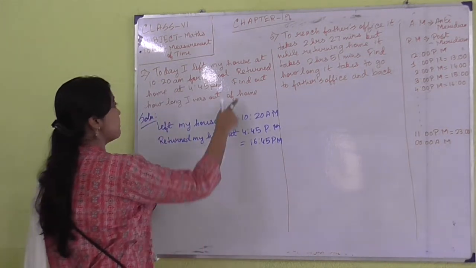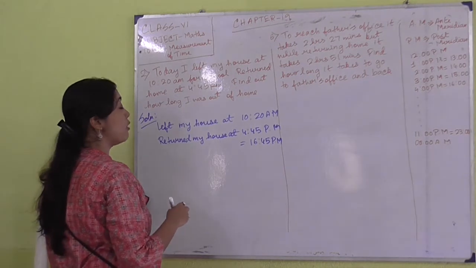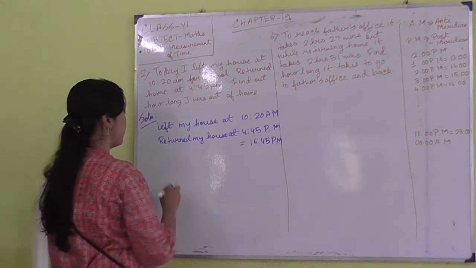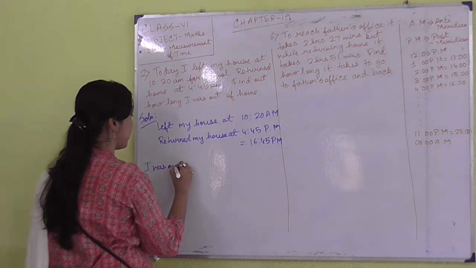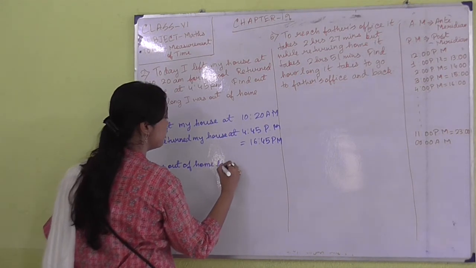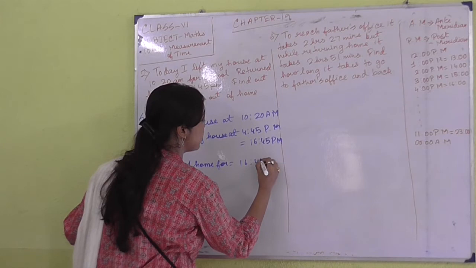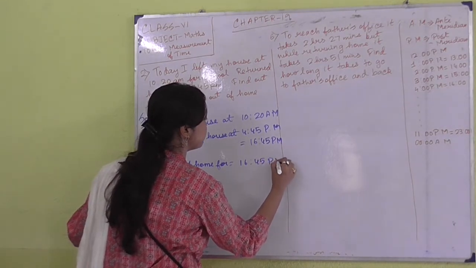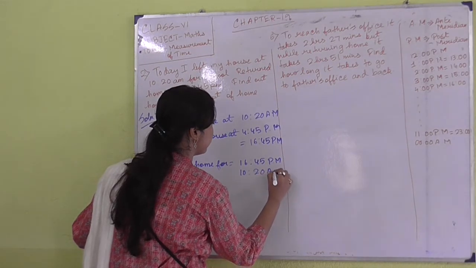Okay, so it has been asked to find out how long I was out of home. What you have to do is just subtract 10:20 am from 16:45.